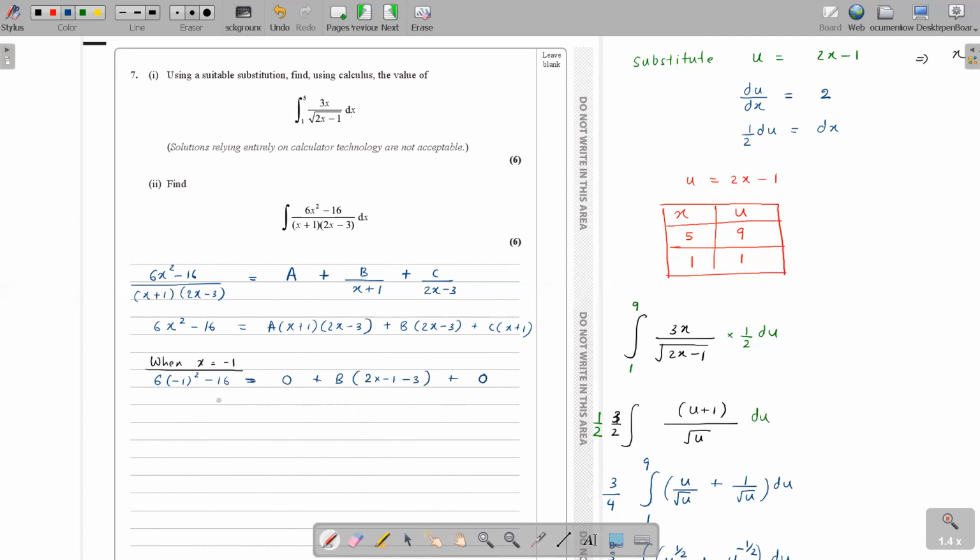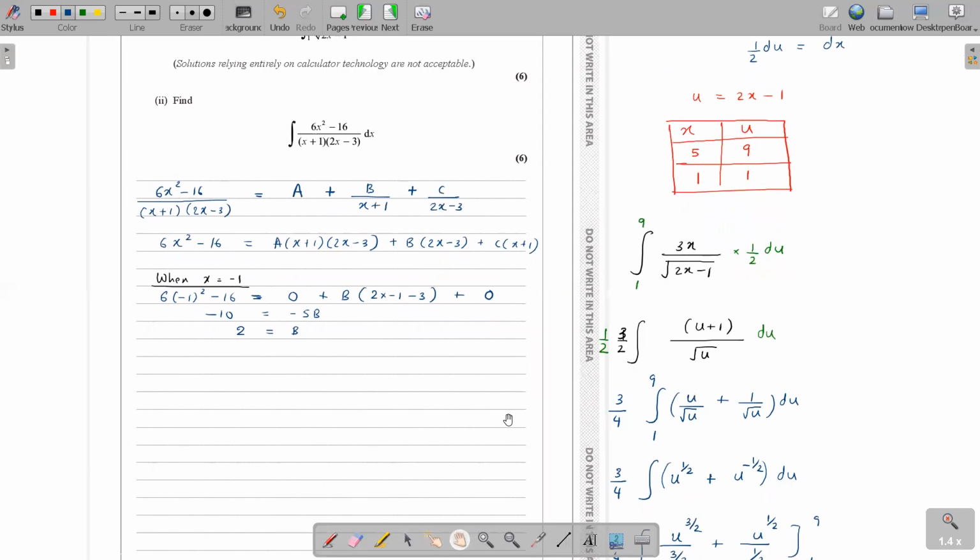6 into minus 1 squared, that is 6 minus 16, minus 10, right? Yeah, miss. B equals 2. Minus 10 divided by minus 5, B equals 2. Then next, get the other value. There's another bracket, 2x minus 3, which means x is equal to what? This bracket is 0 when x is 3 over 2. So replace x with 3 over 2.